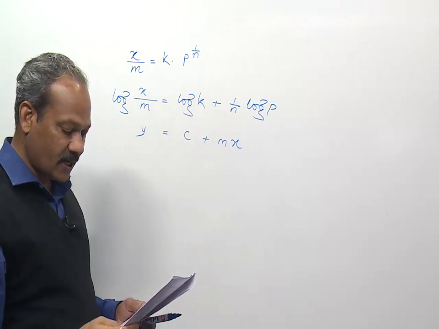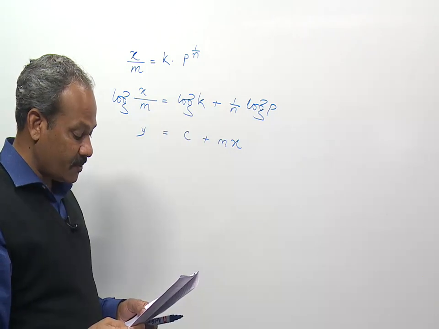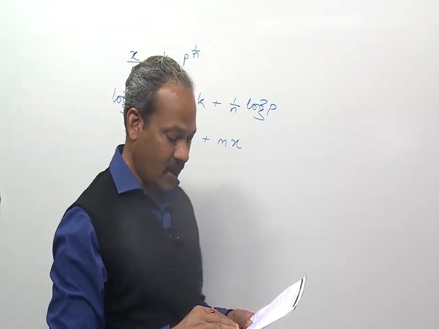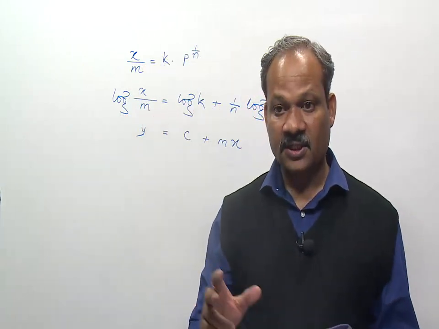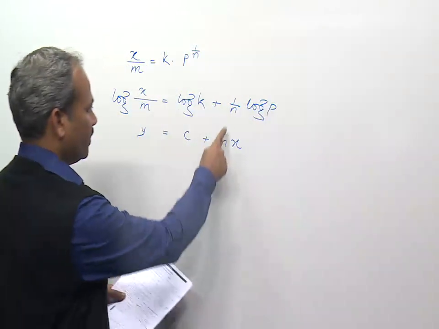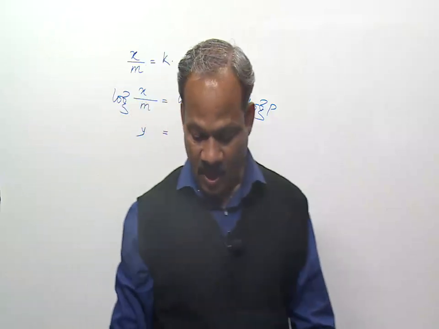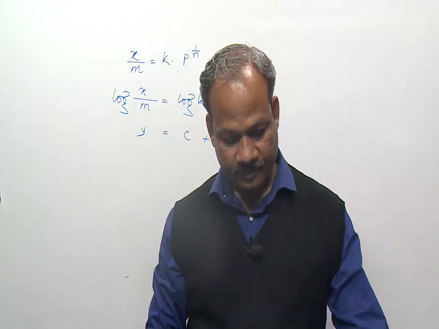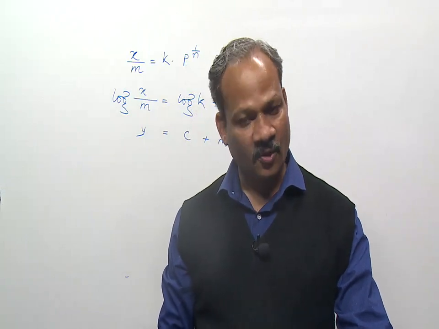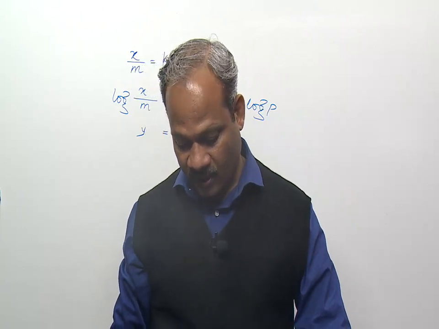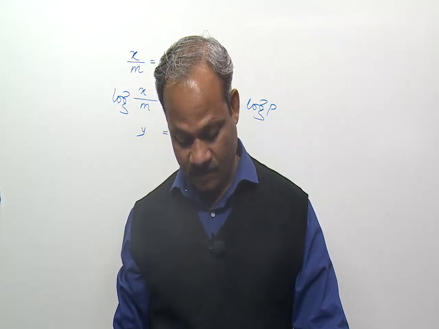So we have to identify the correct statement. 1 by n appears as the intercept, so it is a wrong statement. Only 1 by n appears as the slope. This is the correct statement. So for question number 5, answer 2 is correct. It's an easy question, formula based. You must remember these formulas so that you will be able to answer such questions in the exam.